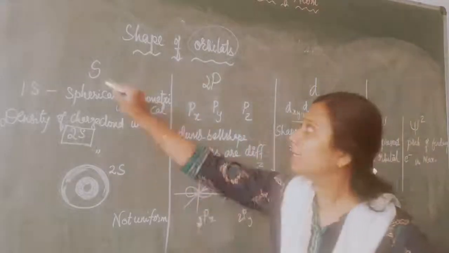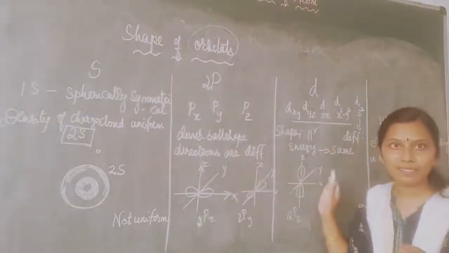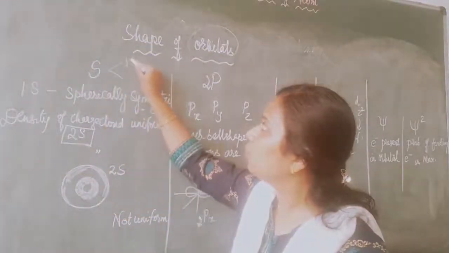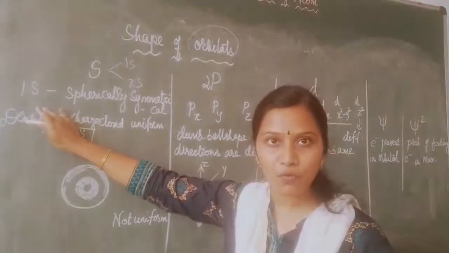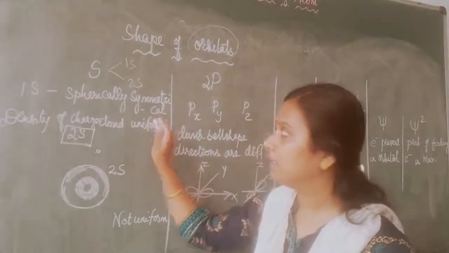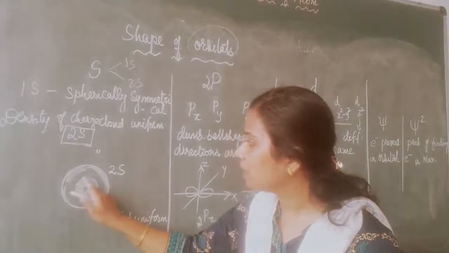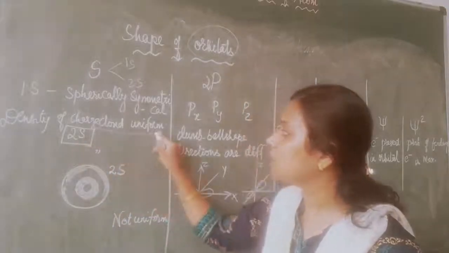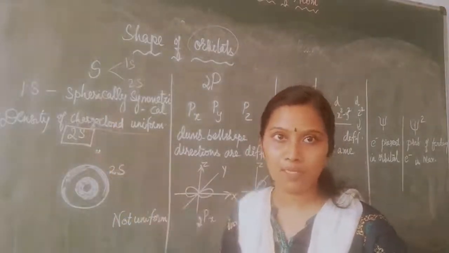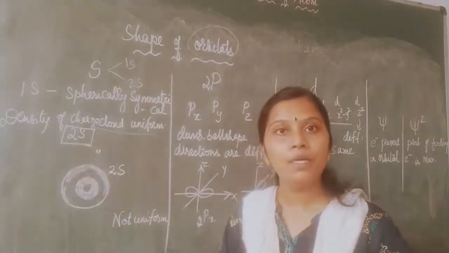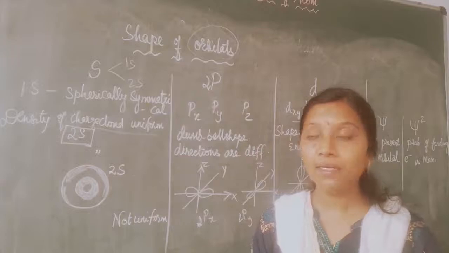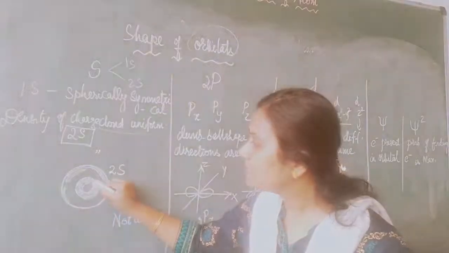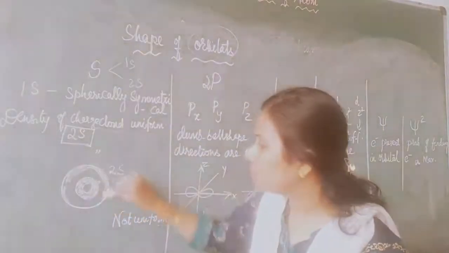It goes on. Now, I am going to explain only 3 orbital shapes. The first orbital is the s orbital. s is into 1s, 2s. The shape of the 1s orbital is spherically symmetrical. When you see the density of the charge cloud around the nucleus, the density is maximum in case of s orbital. Now what happens to the 2s orbital? 2s orbital is also spherically symmetrical, but here the density of the charge cloud is maximum till a certain distance from the nucleus, after which it is not uniform.